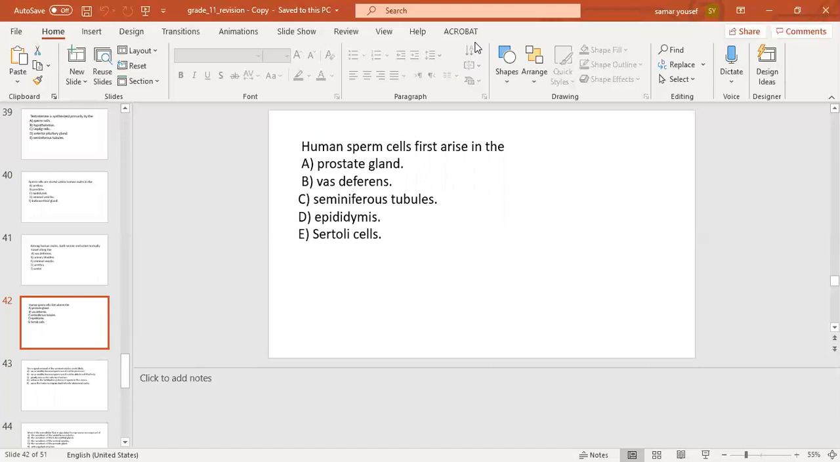The next question: human sperm cells first arise in the number A, prostate glands, number B, vas deferens, number C, seminiferous tubules, number D, epididymis, E, Sertoli cells. The correct answer will be number C, seminiferous tubules.